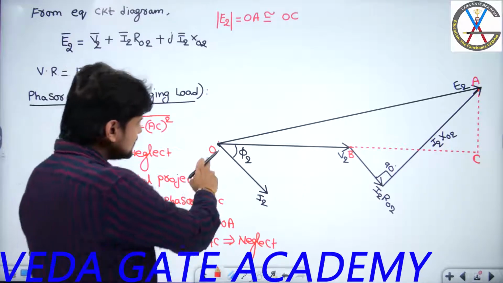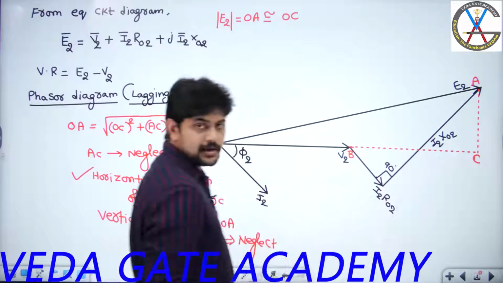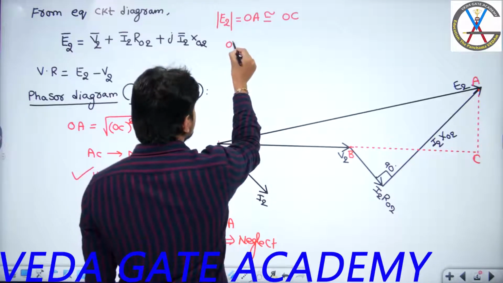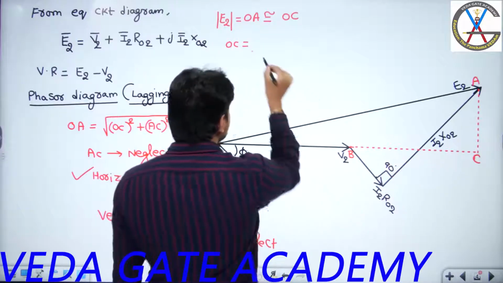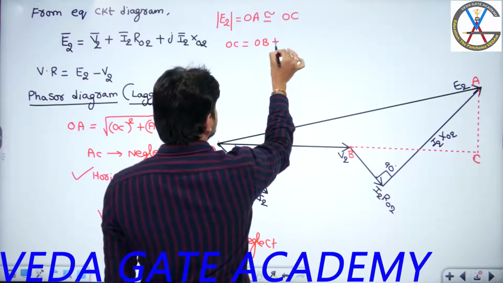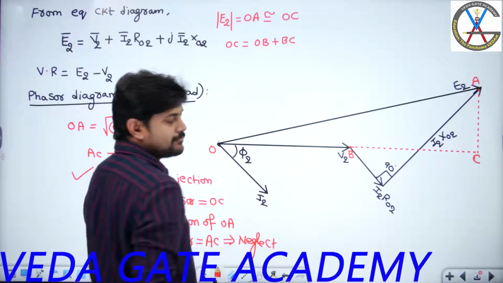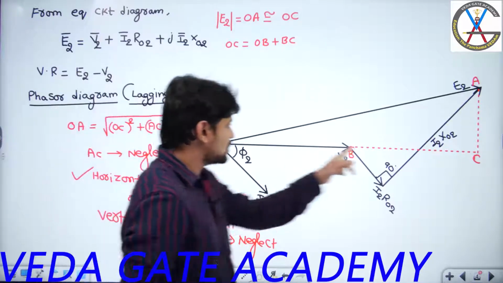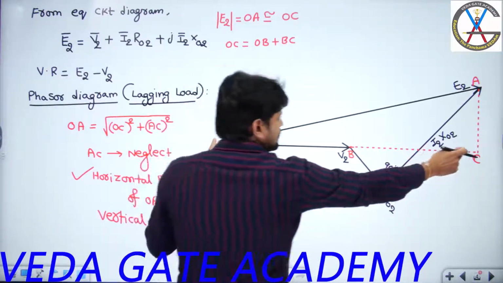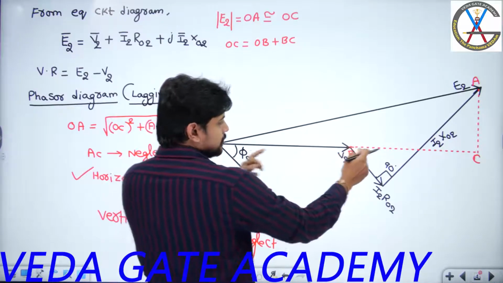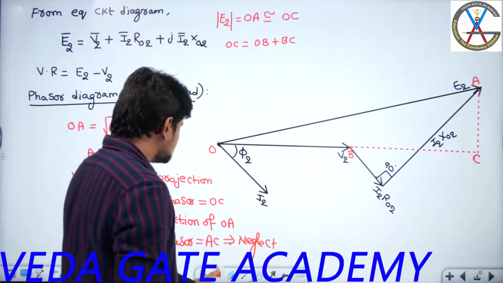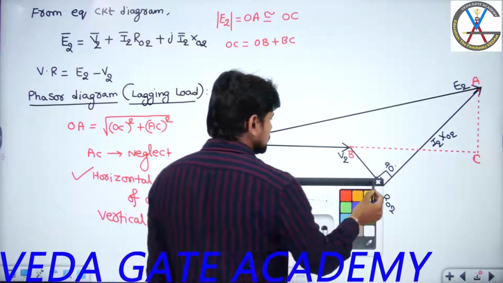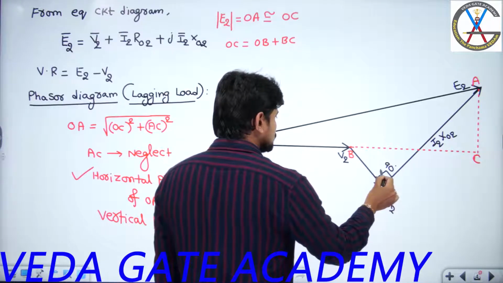Now by seeing this particular phasor, can I say OC is equal to whom? OC is equal to length OB plus BC. Are you following what I am conveying, guys? So the total length OC, from here to here, is nothing but this length OB plus this length BC. Right. Now what I will do is the horizontal projection of this I2 R02.